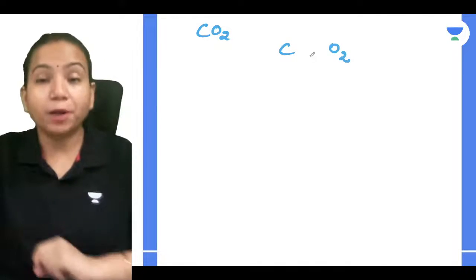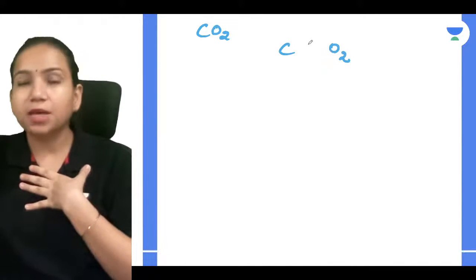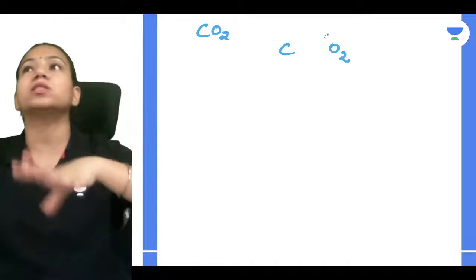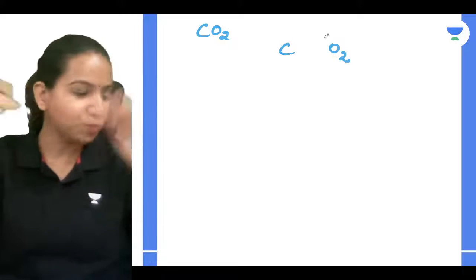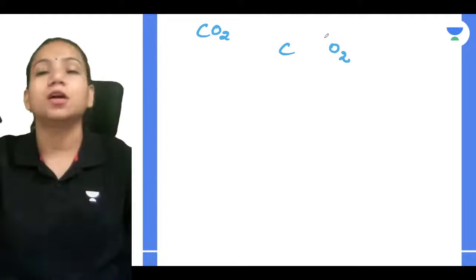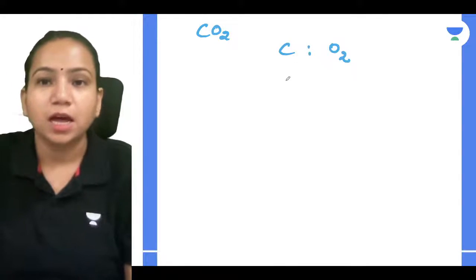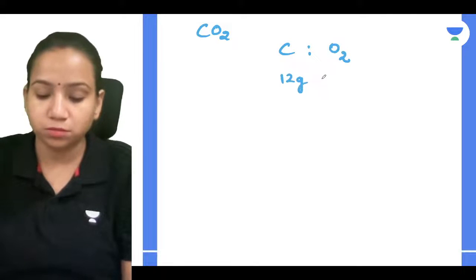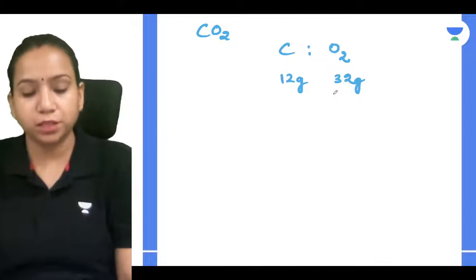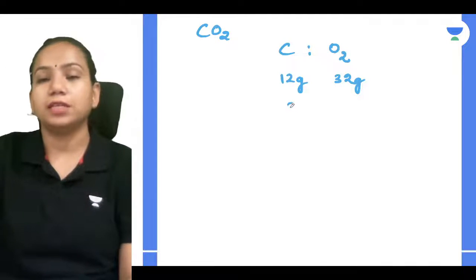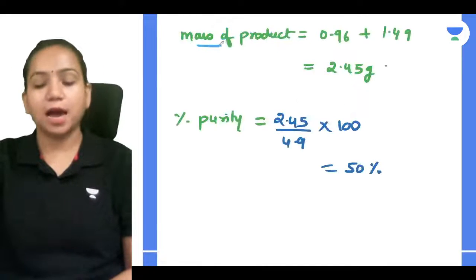Whoever is releasing carbon dioxide, suppose I am releasing it, you are releasing it, some great personality is releasing it, the carbon and oxygen ratio is not going to change. 12 gram of carbon always reacts with 32 gram of oxygen, which gives you a 3:8 ratio for carbon dioxide.